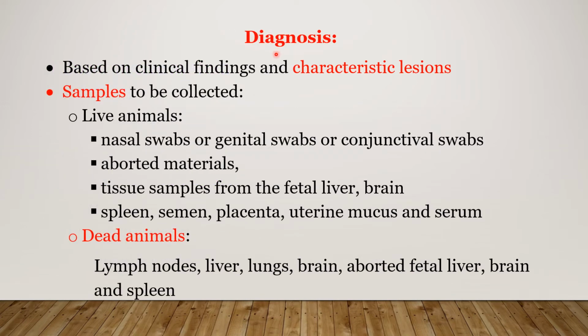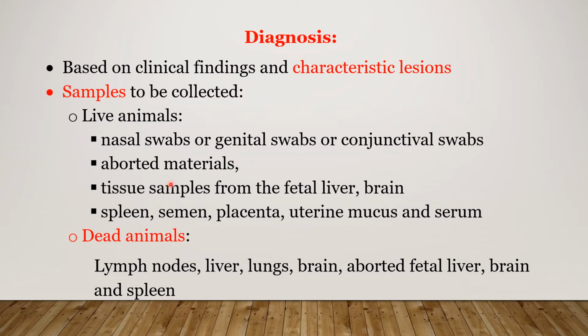Diagnosis is based on clinical findings and characteristic lesions in various forms of the disease: respiratory form, abortion, pustular vulvovaginitis form, meningoencephalitis form, and their characteristic lesions and clinical findings. The sample to be collected is important when you become a veterinary officer in the field. From live animals, you can collect nasal swabs, genital swabs or conjunctival swabs, very easily available.